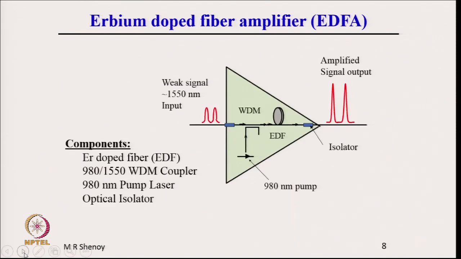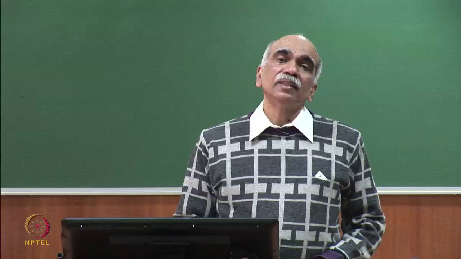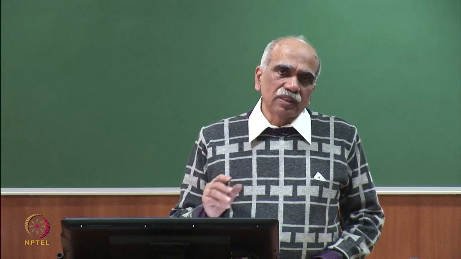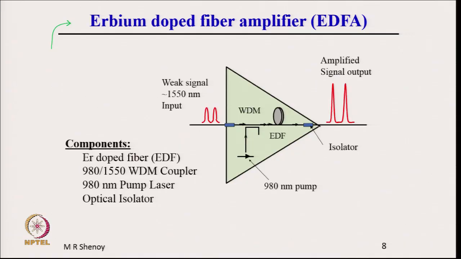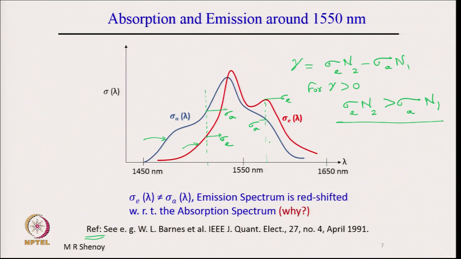Now, I come to the erbium doped fiber amplifier, a little bit about the amplifier system itself. Here is a schematic of the erbium doped fiber amplifier. What is shown is a weak input signal around 1550 nanometer. Why around 1550 nanometer? For erbium doped fiber amplifiers, we get gain around this region.